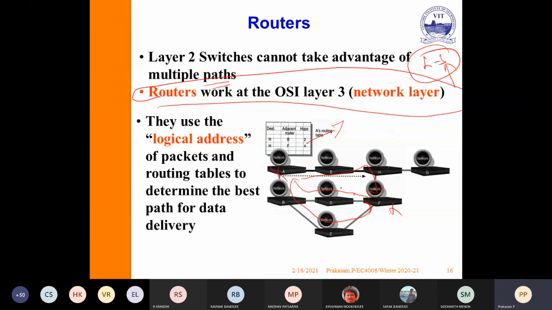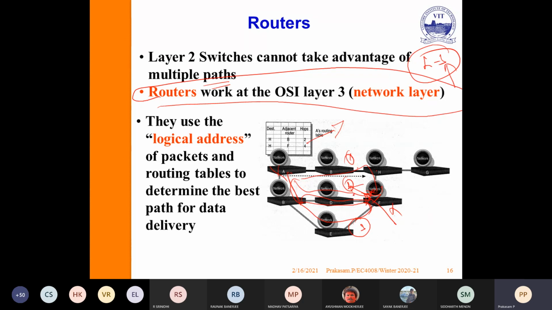For example, first, we have path 1, path 2, path 3. First, manually you configure path 2 as the optimal path from A to F. In the static router, it always selects path 2 as the optimal path. But the dynamic router, during the initial stage, will select path 2. After that, depending upon the traffic, it will update the routing table.